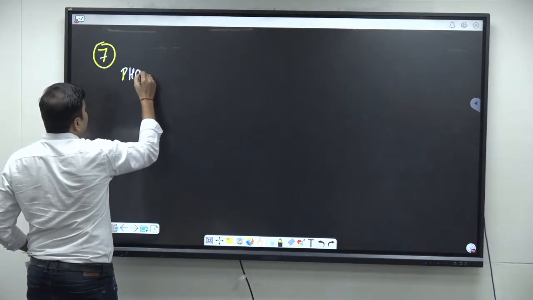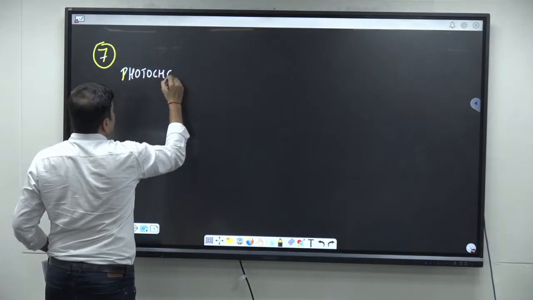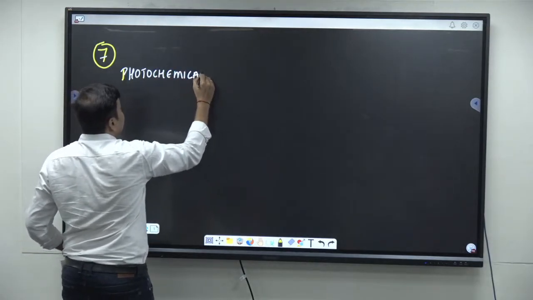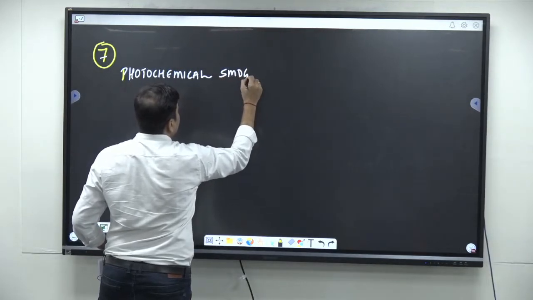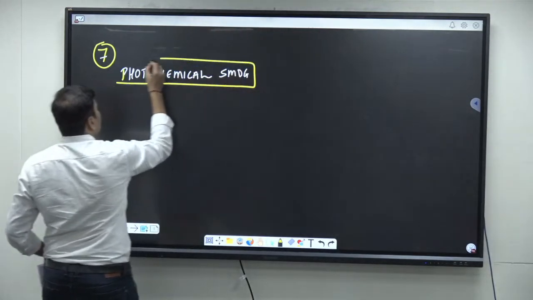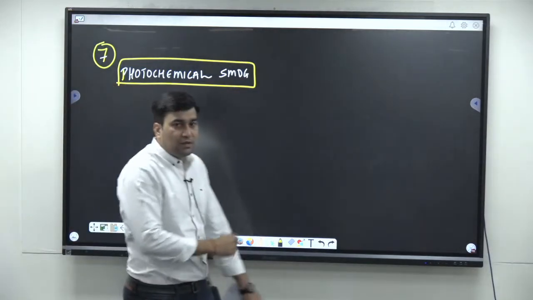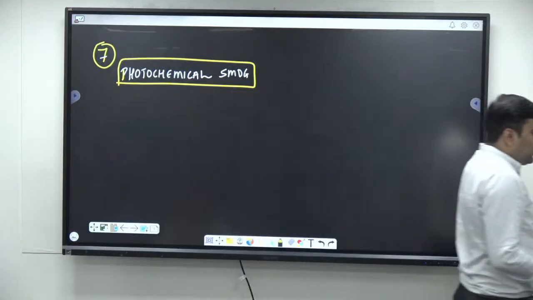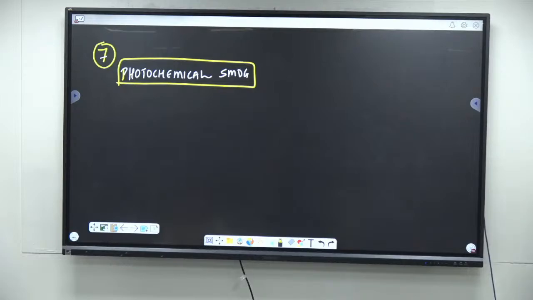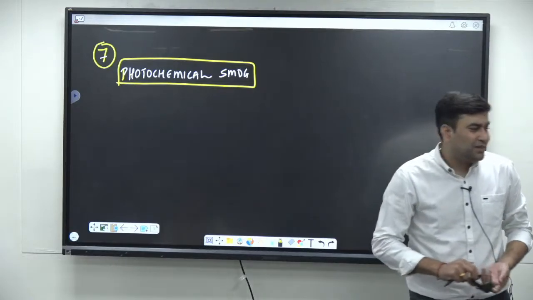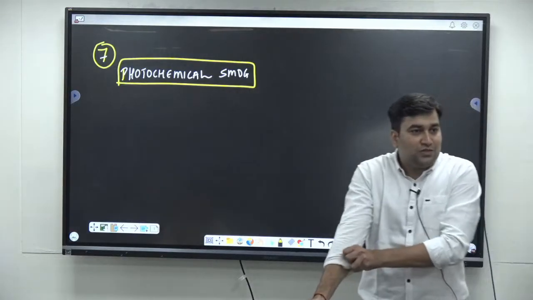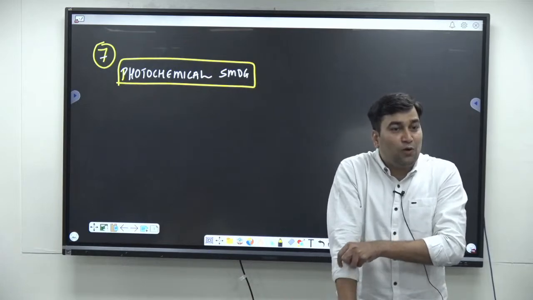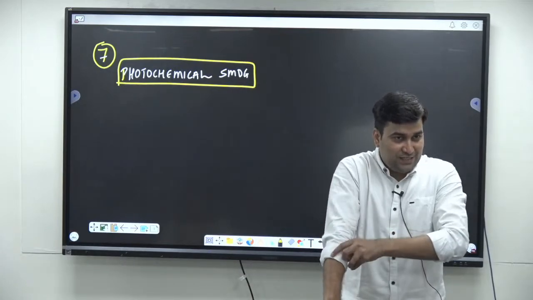That is photochemical smog. So actually, what is a smog? Anyone? Smog is nothing but fog and smoke. The combination of smoke and fog is called smog. So in simplest words, it is nothing but the clouds formed near the Earth's surface, right?